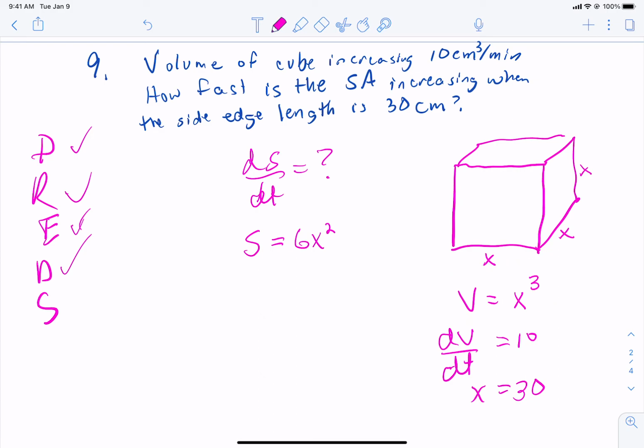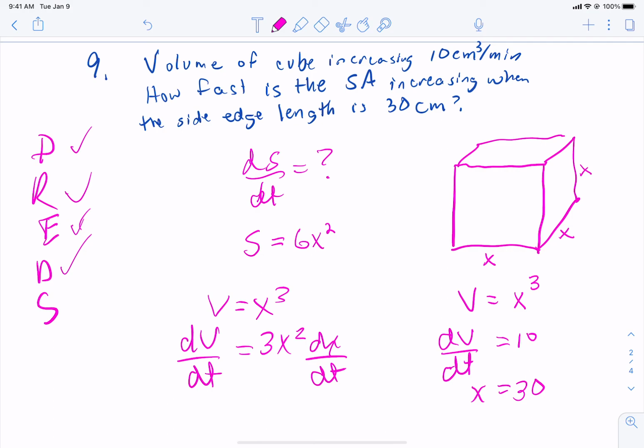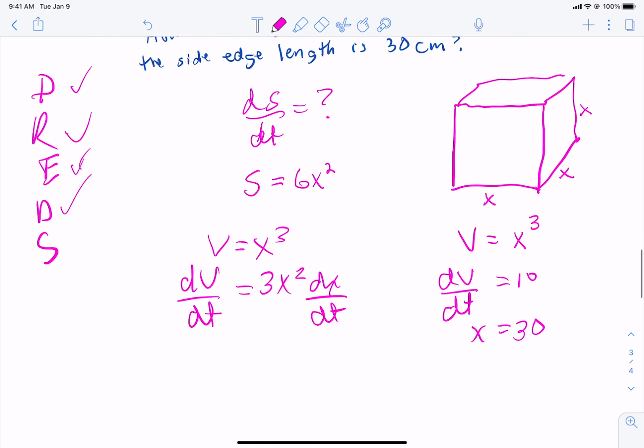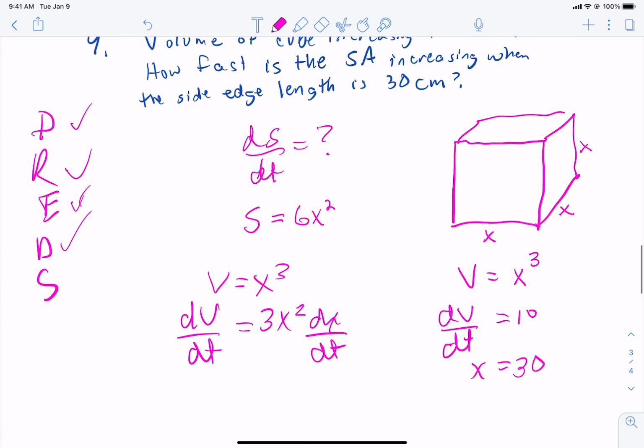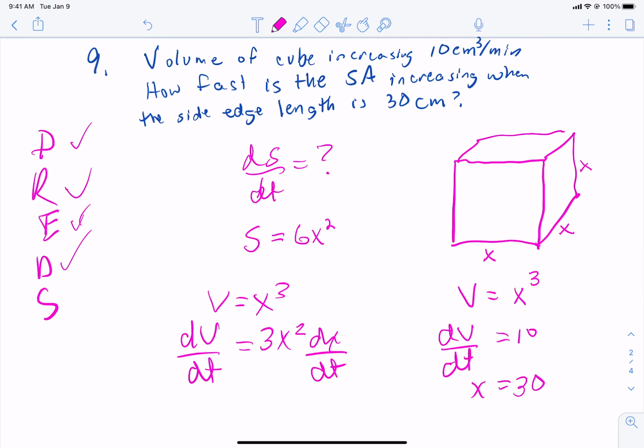If we took the derivative of that, we get dV/dt equals 3x squared dx/dt. Okay? So the only missing thing, we have dV/dt is 10. We have x is 30. The only thing missing in that equation is dx/dt. And so we know that 10 equals 3 times 30 squared times dx/dt.